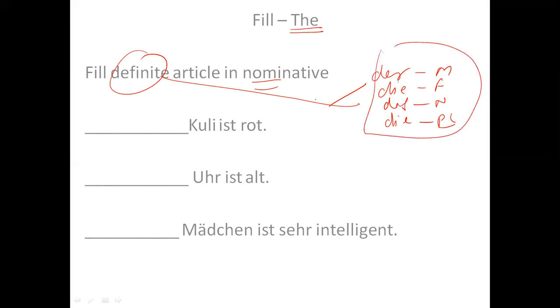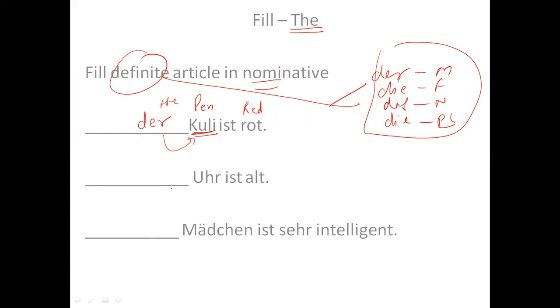I just need to check the word which is given on the right hand side. So on the right hand side it is given Kuli. Kuli is pen. So it says Kuli ist rot. Rot is red. So I have to say the pen is red. Although it is neutral in English, but in German it is masculine. Hence I will write der. Right?